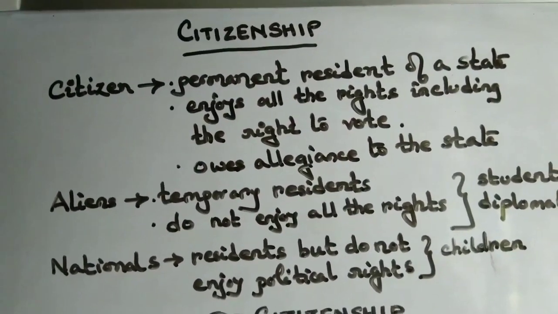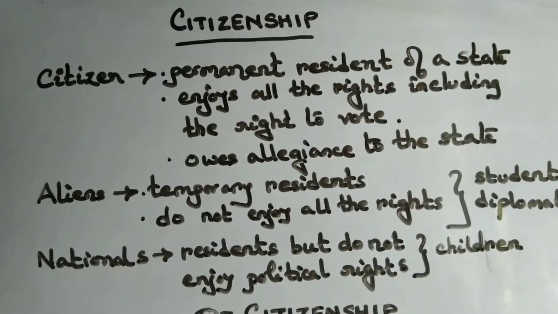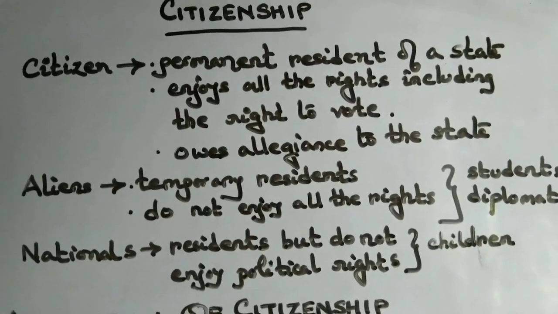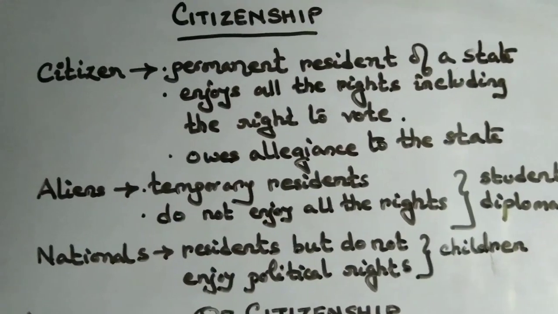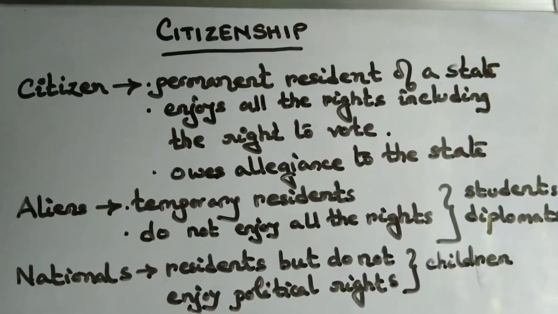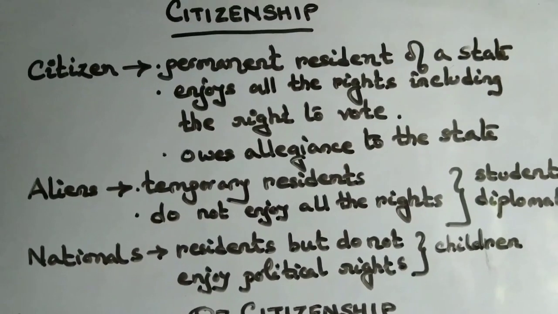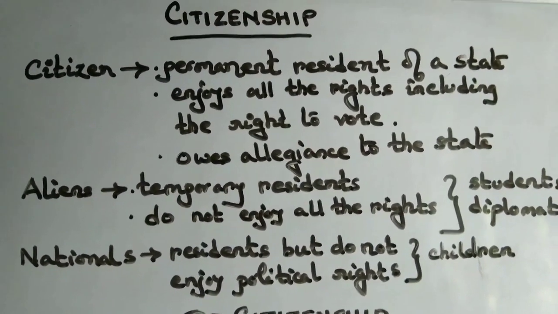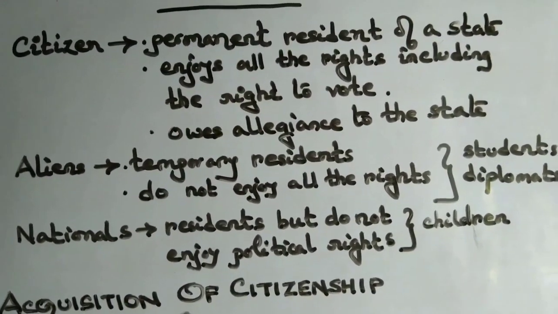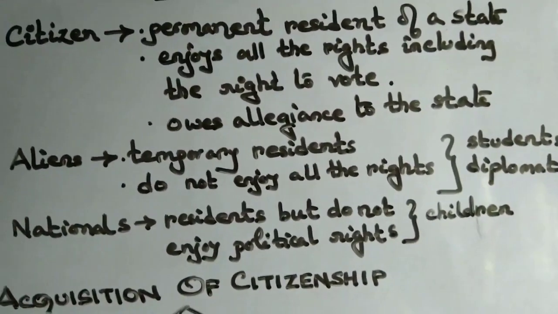In ancient Greece and Rome, people who took an active part in the administration of the state were considered citizens, whereas the women, the slaves, and the workers were not. In modern times, the word citizen is used to mean a person who is permanently residing in a state, enjoying all the rights including the political right, that is the right to vote or the right to be elected, and who owes allegiance to that particular state. If a person fulfills all these criteria, then he is termed a citizen.